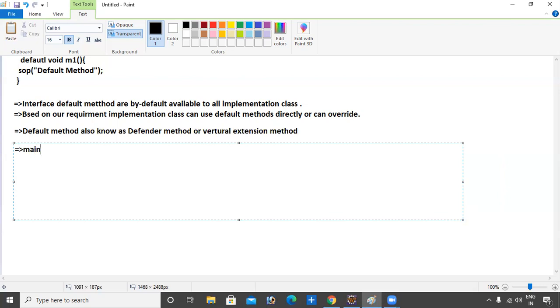So the main advantage of default method is that, without affecting implementation classes, we can add new functionality to the interface.